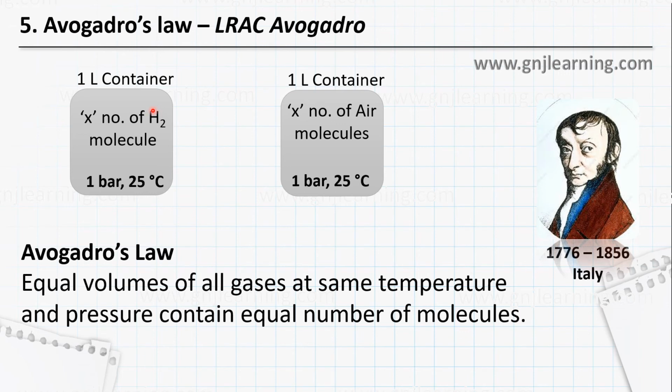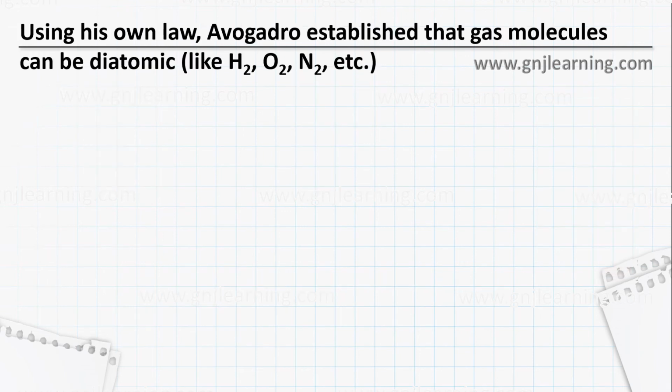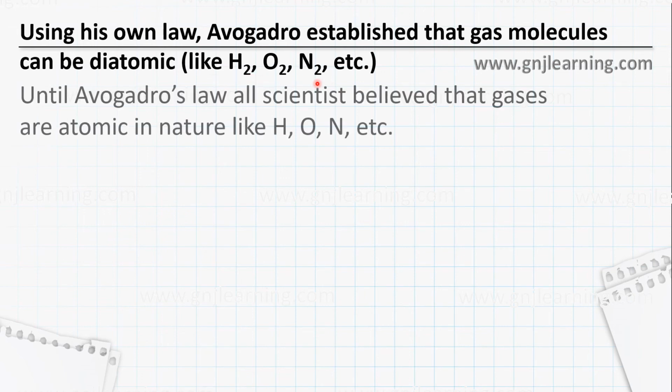Until Avogadro, everyone thought that hydrogen means an atom, oxygen means an atom, nitrogen means an atom. But after Avogadro's law, after the recognition, everybody realized that it is no more an atom but a molecule of 2 atoms. So using his own law, Avogadro established that gas molecules can be diatomic, like H2, O2, N2, etc. How? Let's see. All the scientists believed that gases are atomic in nature, like hydrogen is an atom, oxygen is an atom, nitrogen, etc.